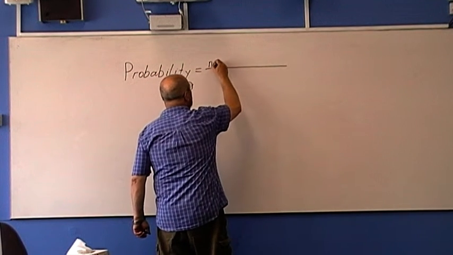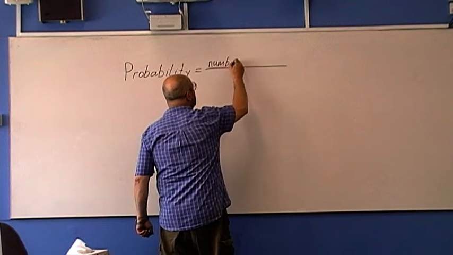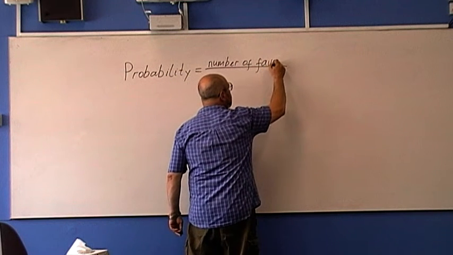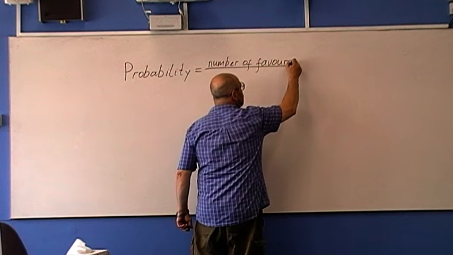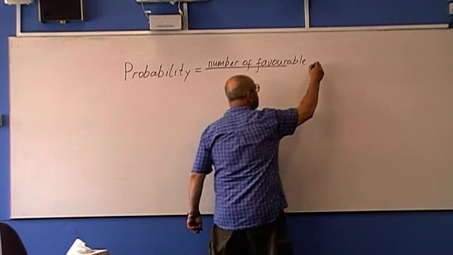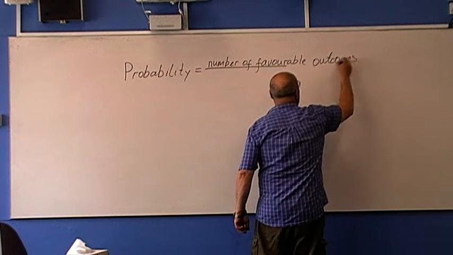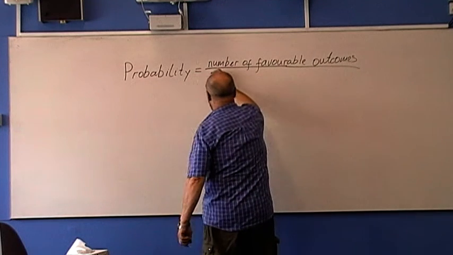Probability is the number of favorable outcomes over the total number of outcomes.